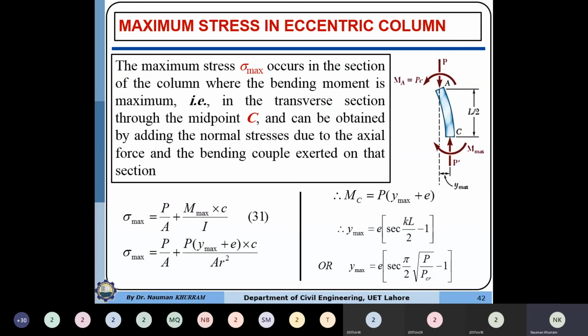Further, if I am increasing the load, the deflection will also increase, so the moment will also increase. This means that increasing the load is increasing both the axial stresses and the bending stresses.